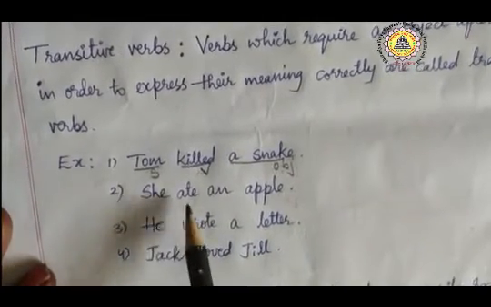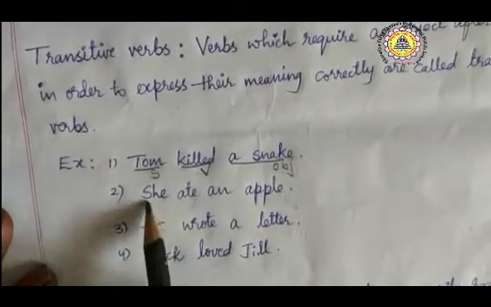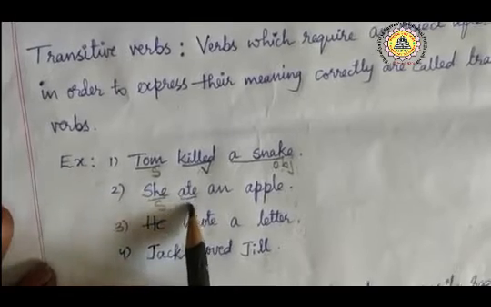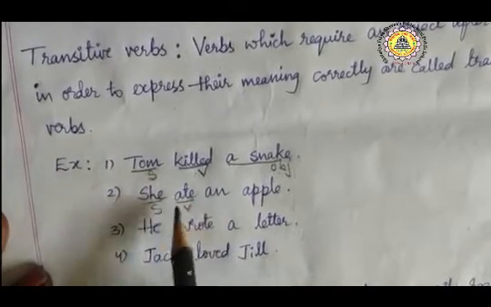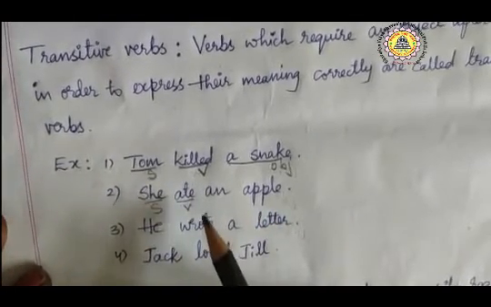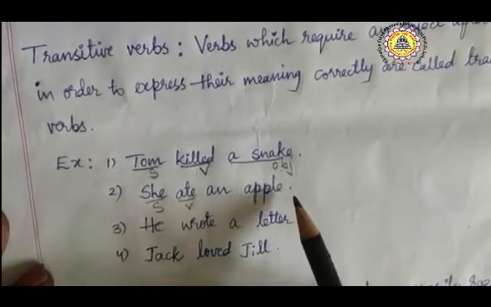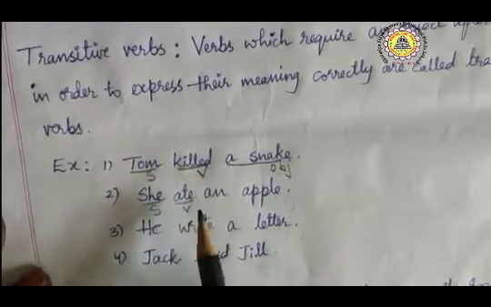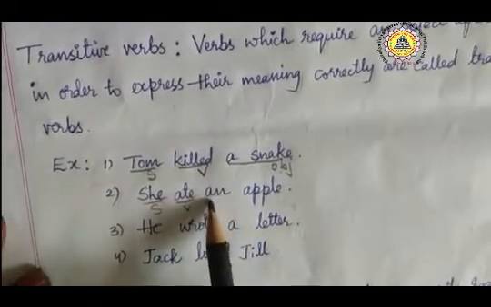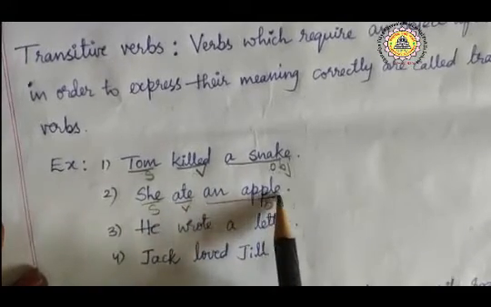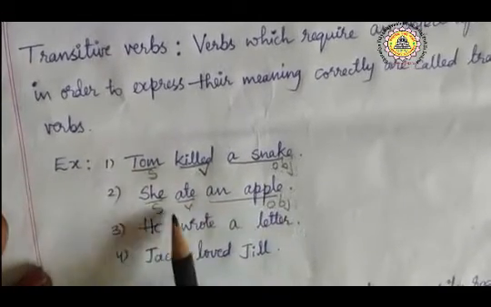Next, she ate an apple. Here she is subject. Ate is verb. She ate. What did she eat? Whether she ate rice or breakfast or what did she eat, we do not know. So to convey its meaning correctly, an object is required. So this is the object. So she ate an apple.